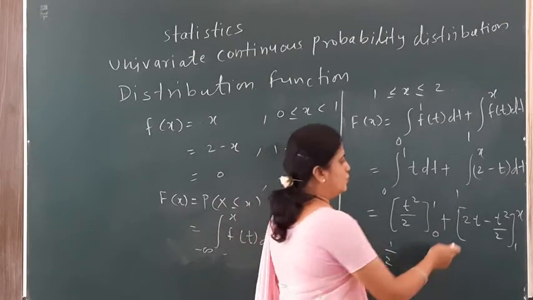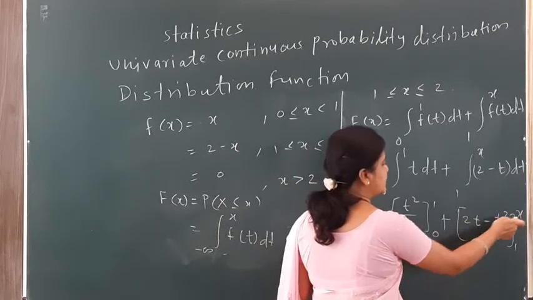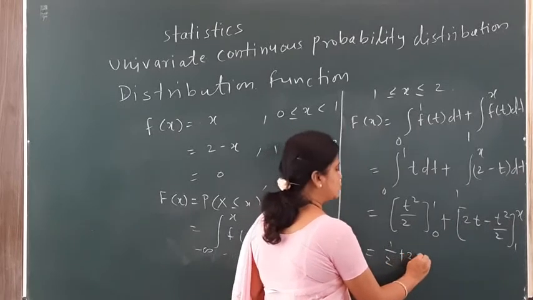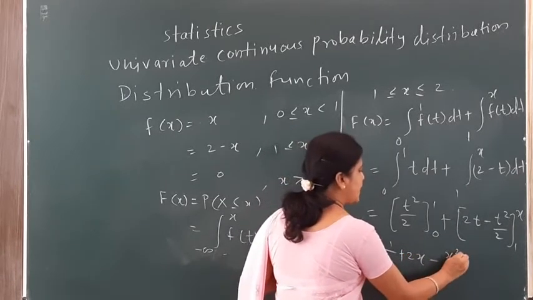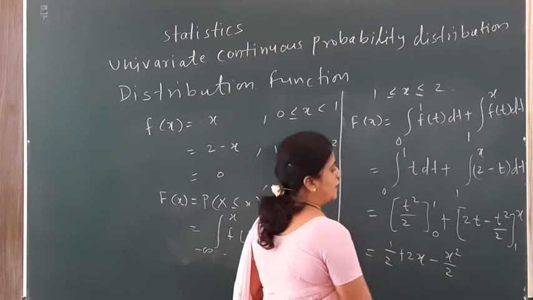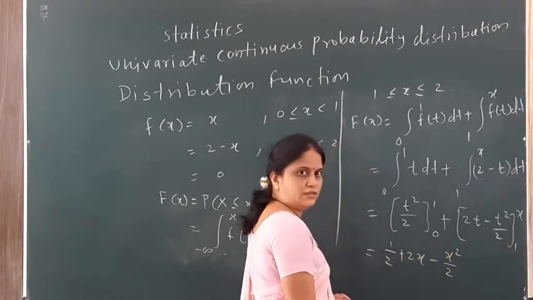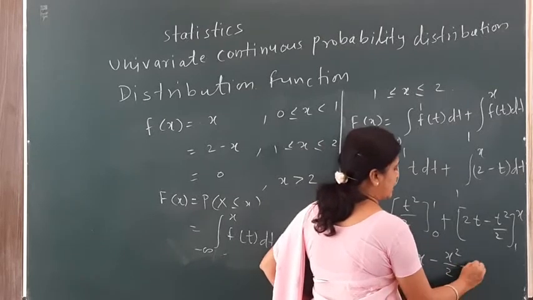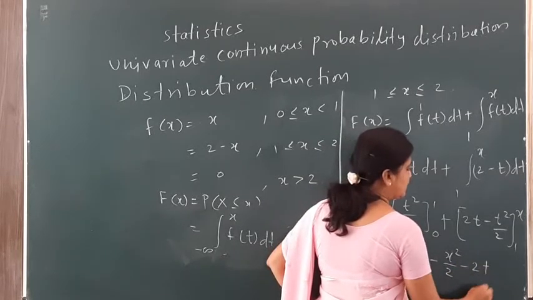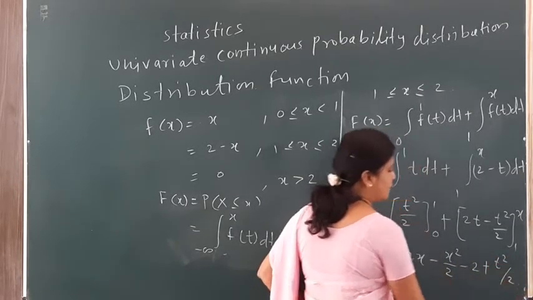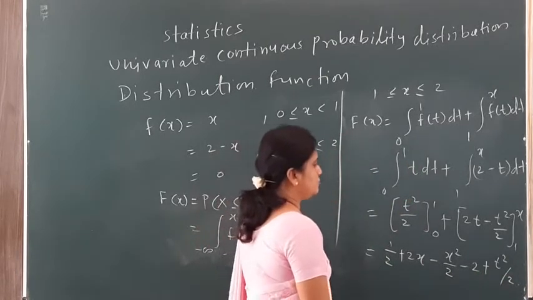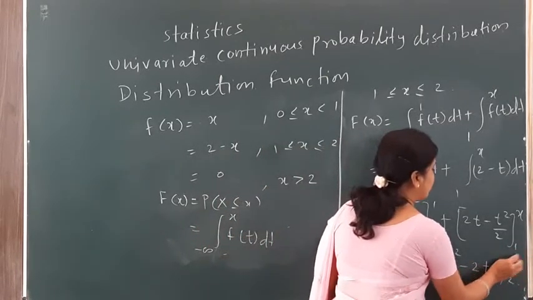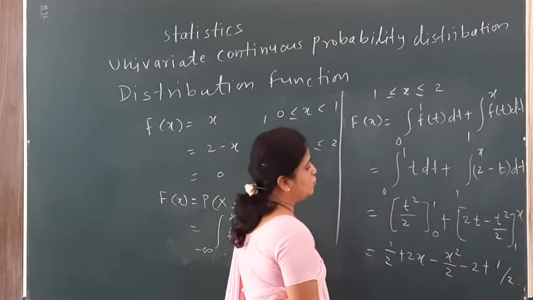Now over here put the value of t as x first, so I get this as 2x minus x square divided by 2, and again the lower range is 1, so I can have the value of t as 1, so we get this as minus 2 minus minus plus t square divided by 2. Sorry, I can have the value of t as 1 over here, so half.